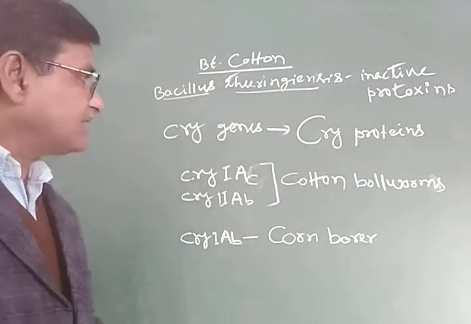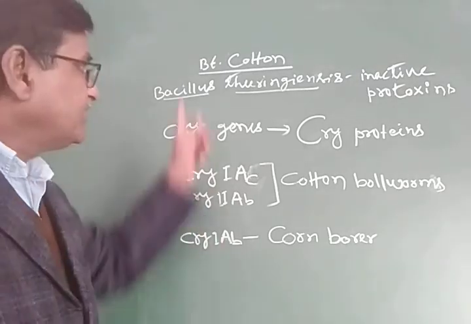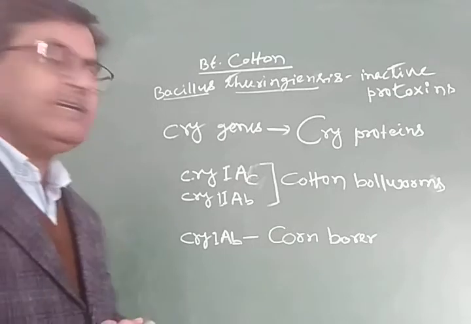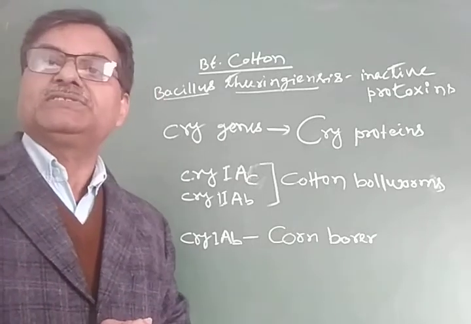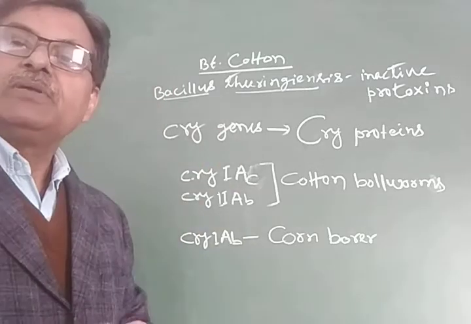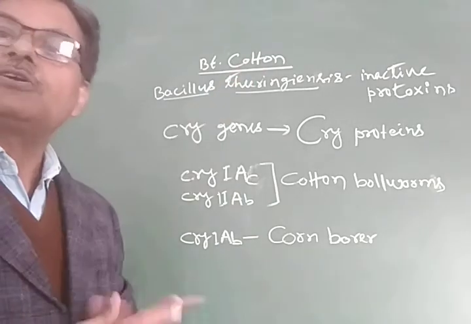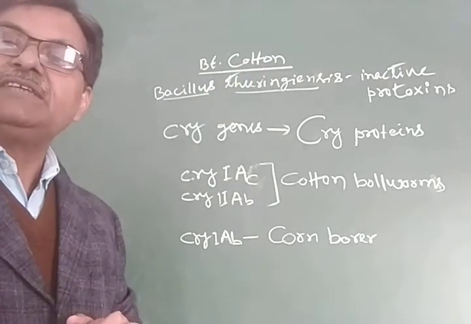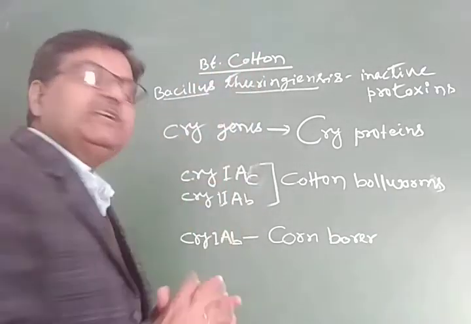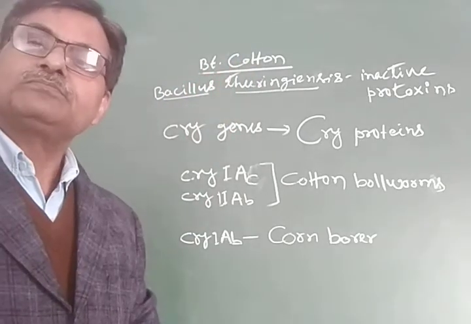So scientists isolated the specific genes from the Bacillus thuringiensis bacteria and incorporated them into different plants. For example, the genes isolated from the Bacillus thuringiensis are incorporated into the cotton plant to develop pest resistant capacity, and that cotton plant is called the BT cotton. BT means the Bacillus thuringiensis, BT cotton.